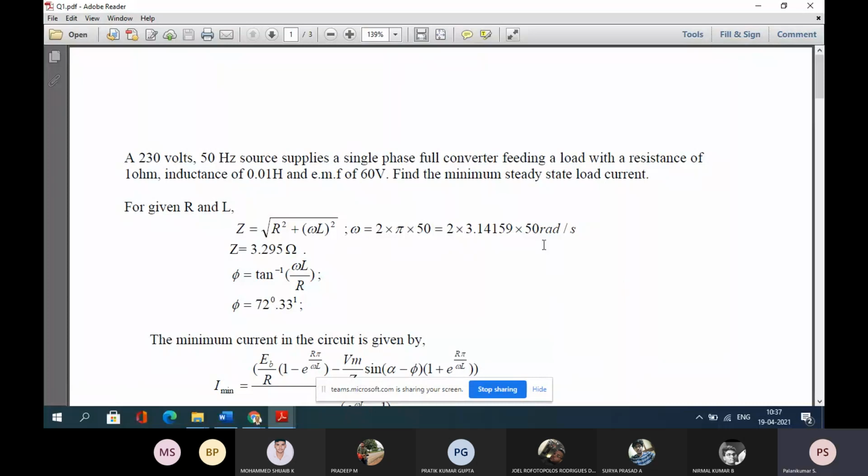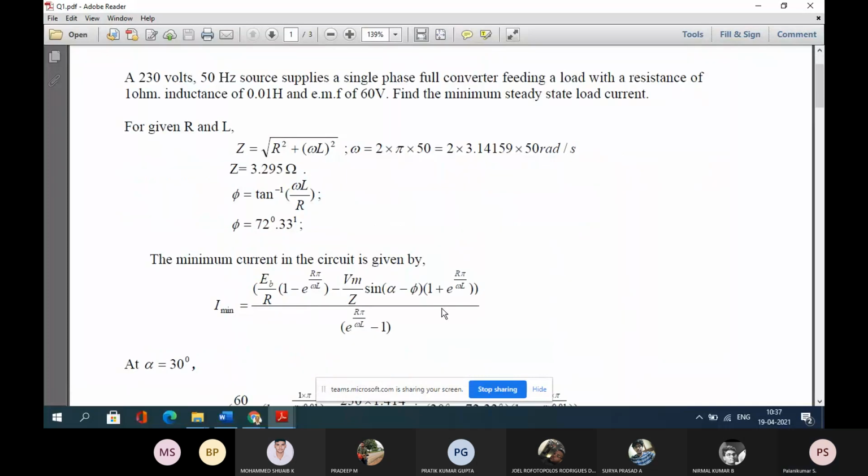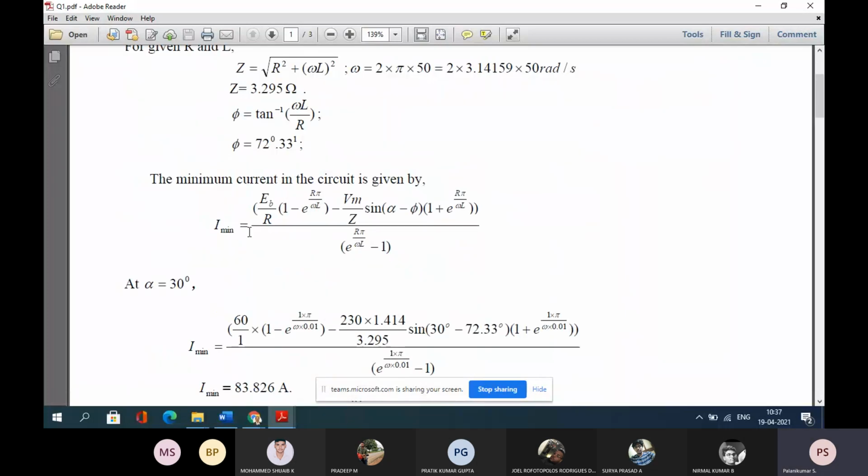For the same problem, first we identify the impedance, then we identify pi, then we calculate the minimum current. Nirmal Kumar, you should be able to remember. We have solved the same problem in class. You are saying that the answer is not available. How can I give an answer for a problem which we have conducted in class? Why should I give it repeatedly?